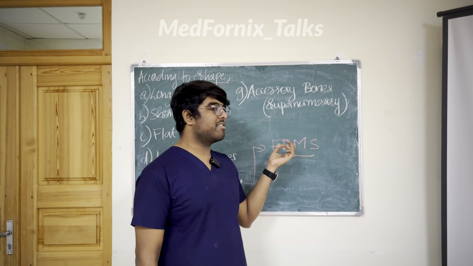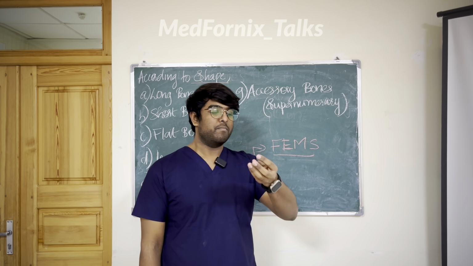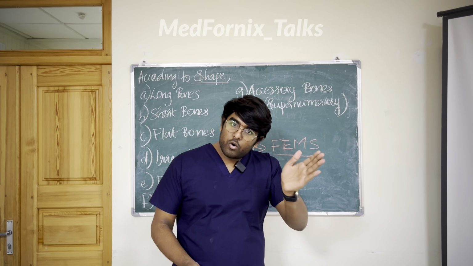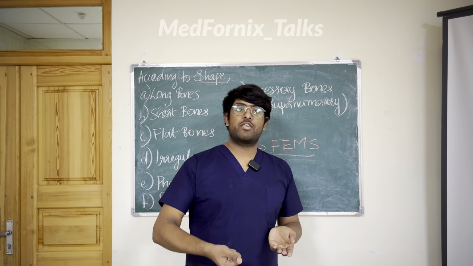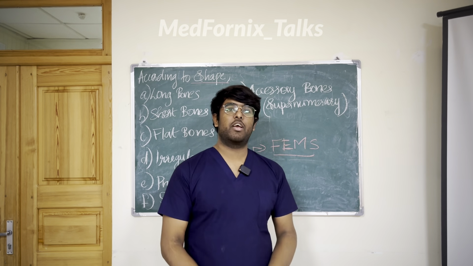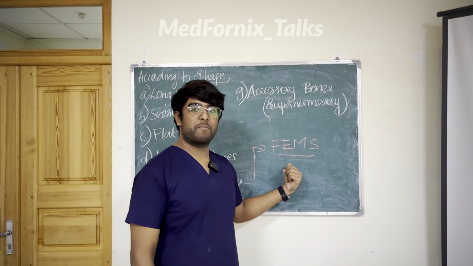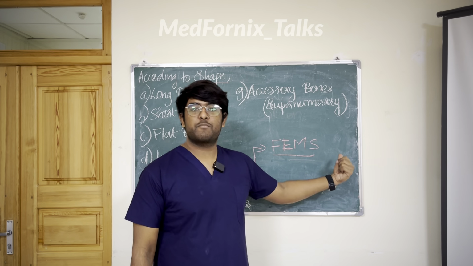So I am taking this ethmoid or maxillary or sphenoid or frontal bone, and I am throwing it from a building. It will float in the air and slowly fall on the ground. If I take the radius or ulna and throw it, it will definitely come to the ground much faster than the FEMS bones: frontal, ethmoid, maxillary, and sphenoid.